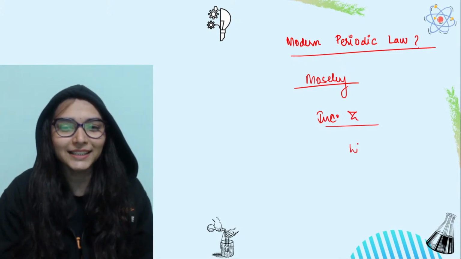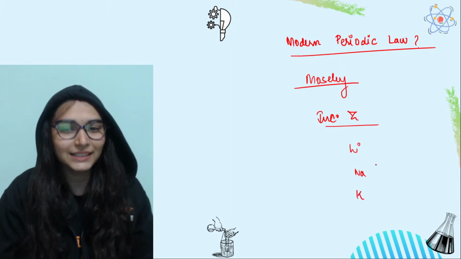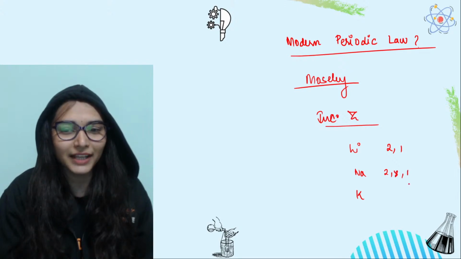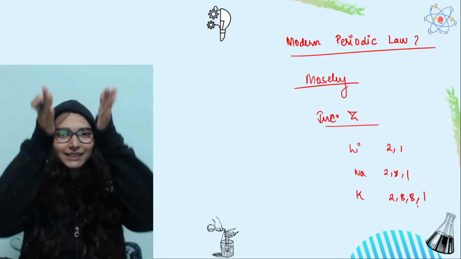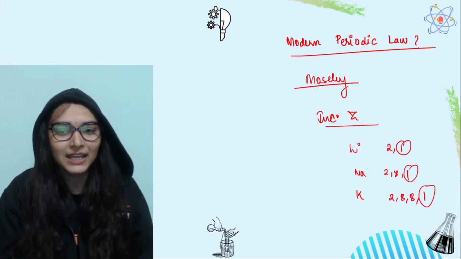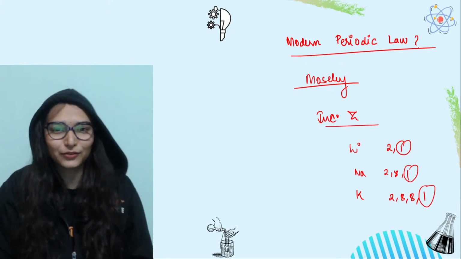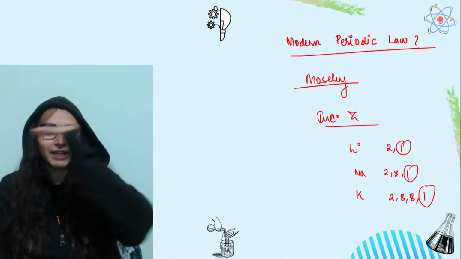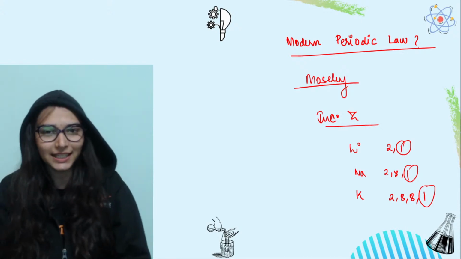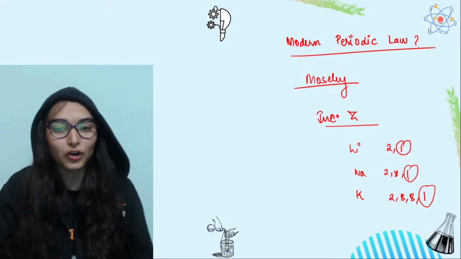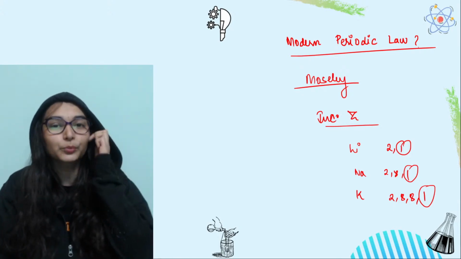You remember lithium, sodium, potassium. Write lithium's configuration, that is 2-1. You see sodium, that is 2-8-1. You see potassium, 19 electrons are arranged in a similar way. So all these elements belong to the same group, and what is the common criterion in them? Same number of valence electrons. So if you observe the modern periodic table, then left to right valence electrons keep on increasing, and in a group all the elements have the same number of valence electrons. So there is some repetition in the properties.